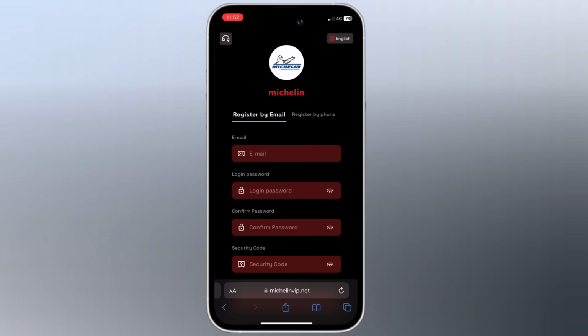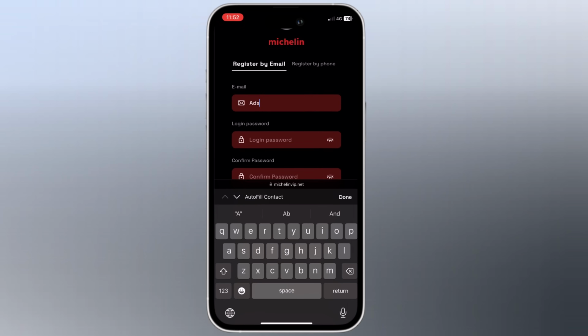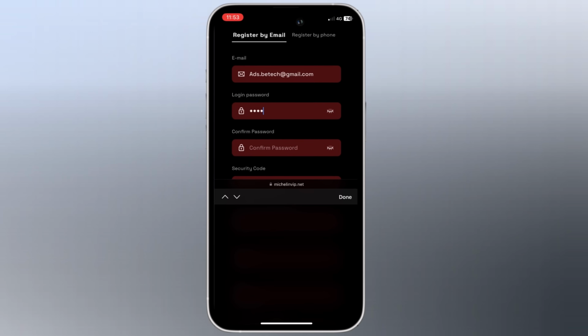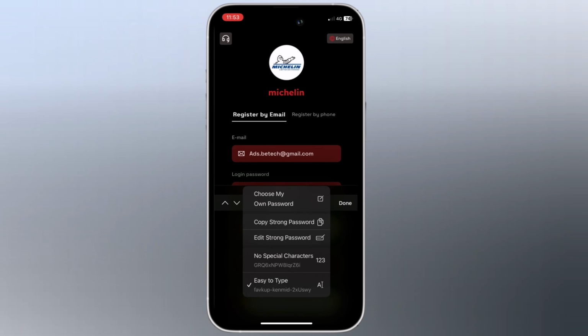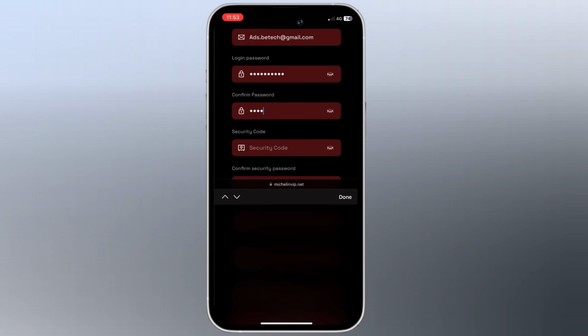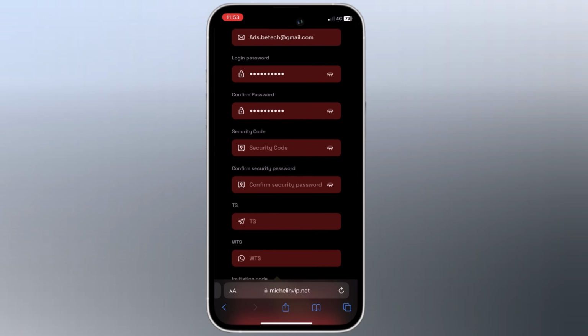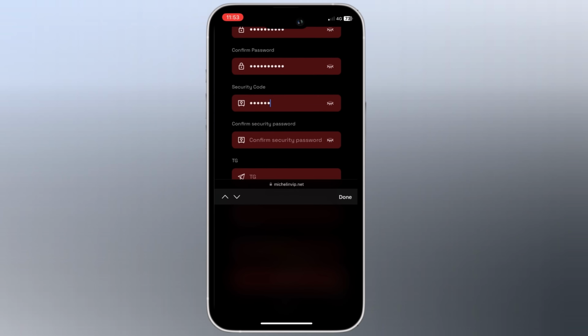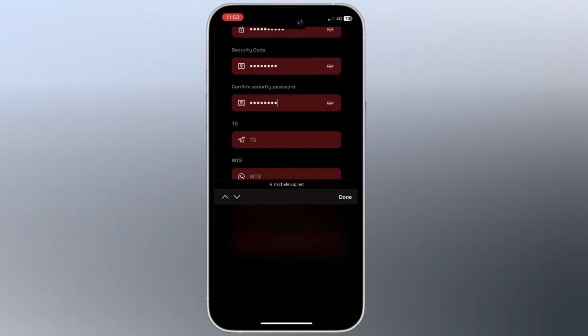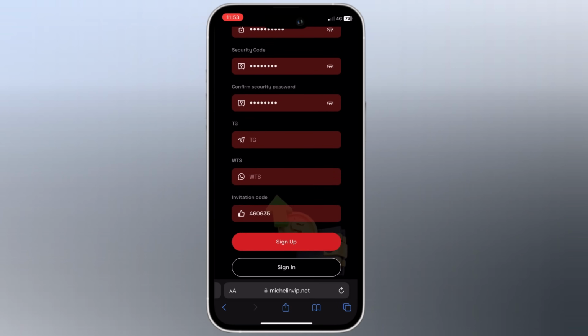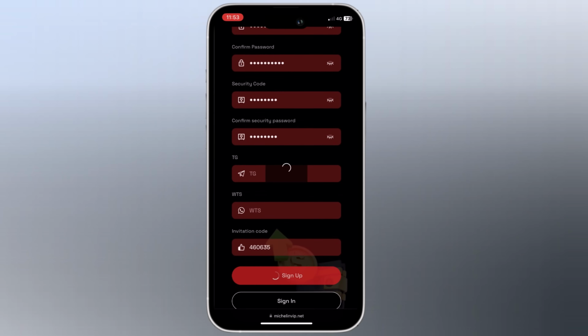When you click on the link, you will get the interface like this. First of all, you need to create an account here. For that, enter your email here. Then login password, confirm password. Then enter your security password. And if you want, you can add Telegram address and your WhatsApp number. Then click on sign up.